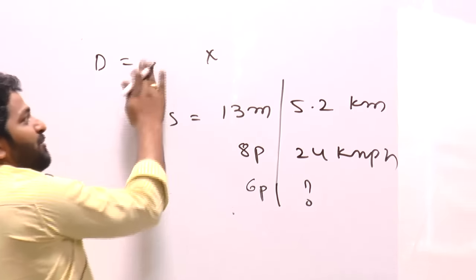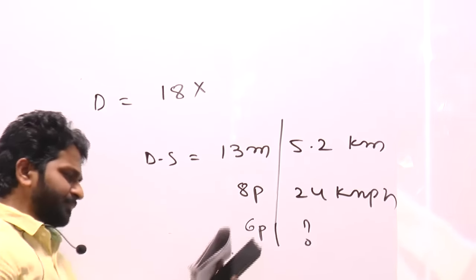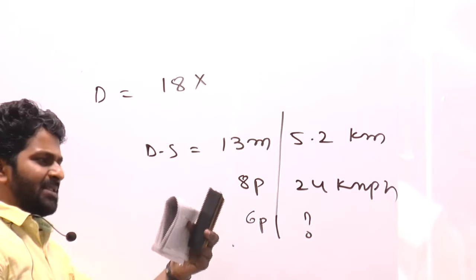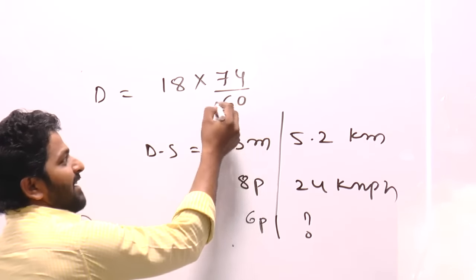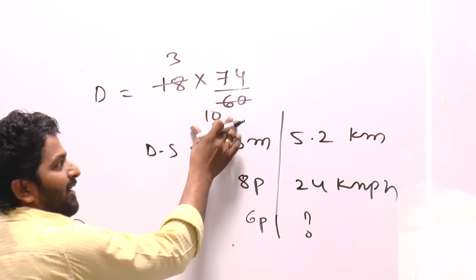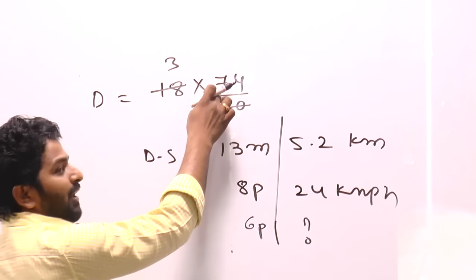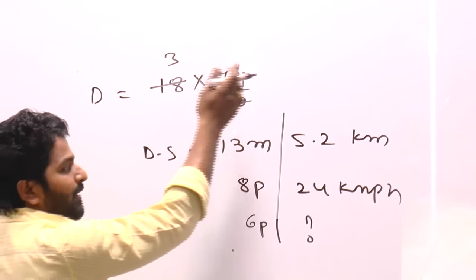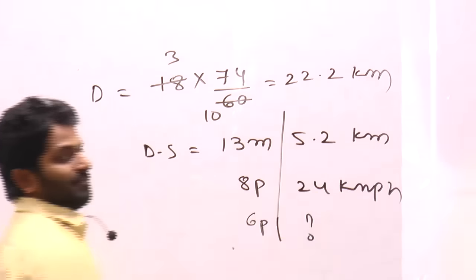So the upstream speed is equal to 18 km per hour, and the time taken is given as how much? 74 minutes. Minutes convert to hours by dividing by 60. 6 10s, 6 3s. Keep it aside, 10. Don't convert this. 74 3s: 73s are 2 10, 4 3s are 12. 2 10 plus 12 is 222, by 10 is 22.2 kilometers.